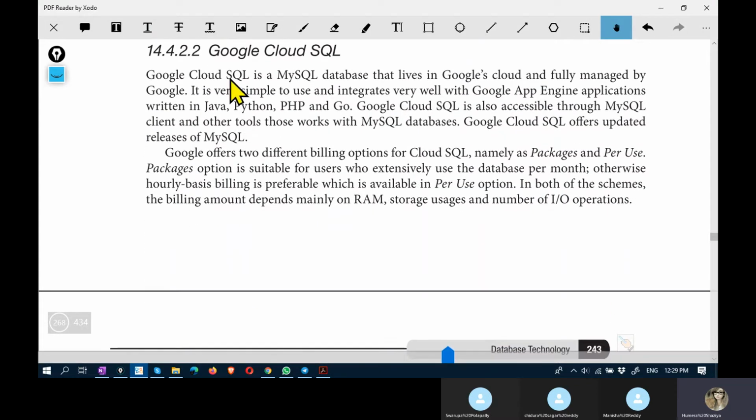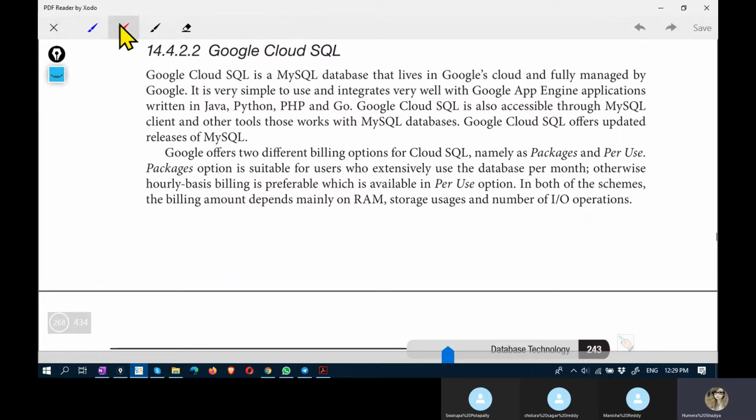Google Cloud SQL is a MySQL database that lives in Google's cloud and managed by Google. And it is integrated with Google App Engine applications. The applications that are written in Java, Python, PHP, and Go, which are being executed on this Google App Engine, they can access the MySQL database because it has been integrated on Google's cloud.